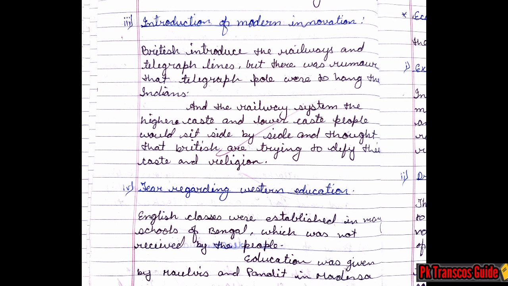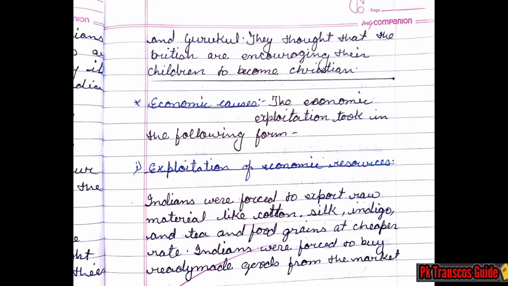ठीक है, तो हम लोग अब next देखते हैं the fourth subtopic. Now we have the fourth, fear regarding the Western education. English classes were established in many schools of Bengal, which was not received by the people. Education was given to Muslims and Pandits in Mandir and Gurukul. They thought that the British are encouraging their children to become Christian.